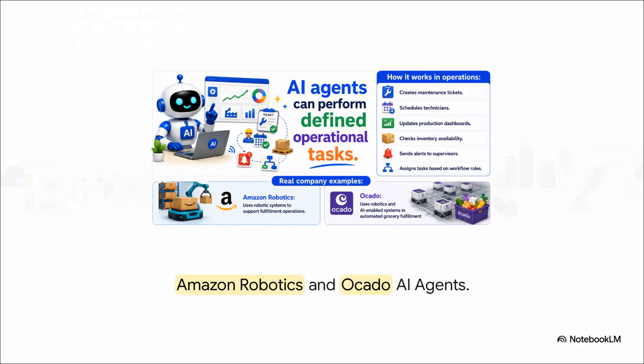You can see this action-oriented AI working at blistering speeds in logistics today. Amazon Robotics uses advanced systems that function as these task-driven agents, while Ocado uses them to completely automate their massive grocery fulfillment centers. They are constantly routing and executing specific tasks at speeds that we humans simply couldn't ever manage.